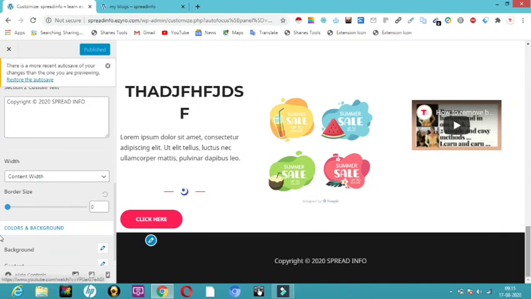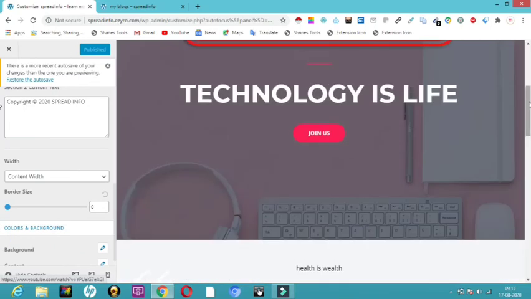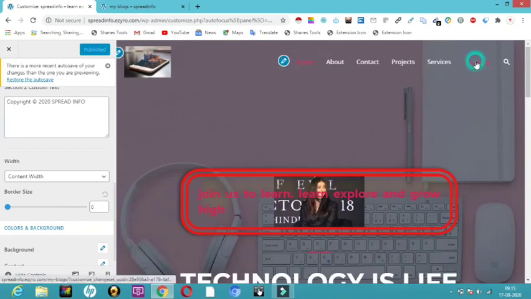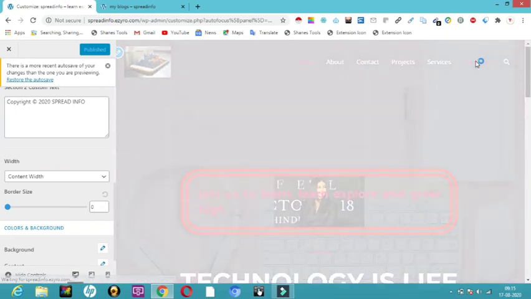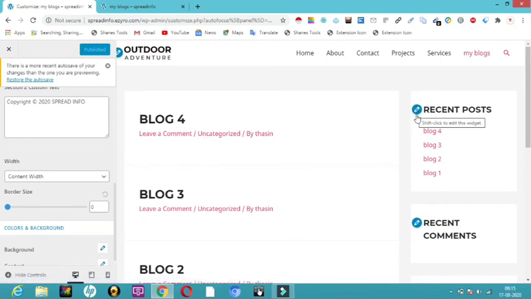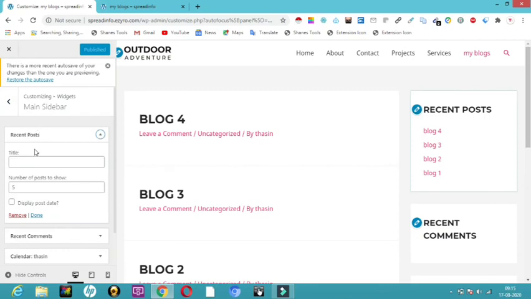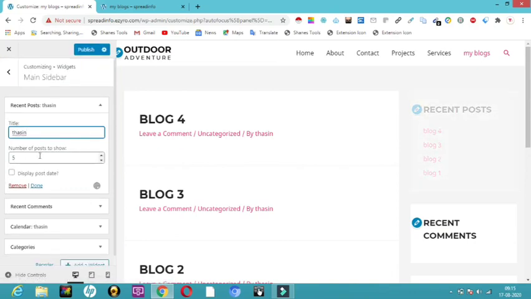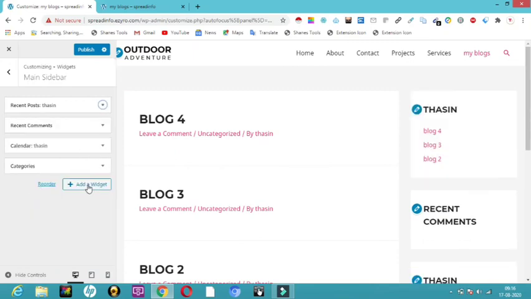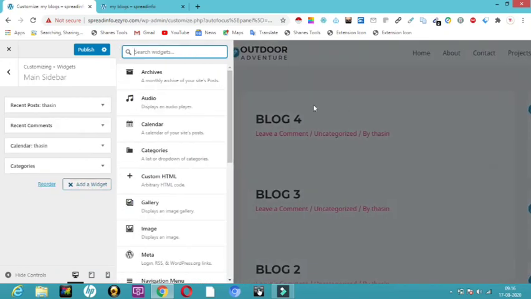In the same way, let me take you to my blog section. So this is my blog, right? In this area, all you have to do is put a tick mark. Here you can see recent posts. You can give a title for this, I have given Thasin, and how many posts you want displayed there. Let me give 3 posts, so it will display only 3 posts. I'll click on done.